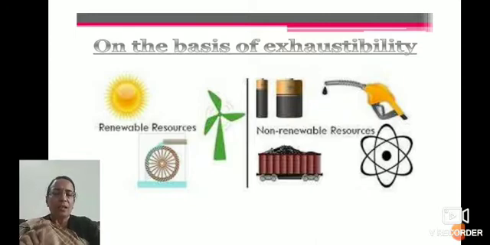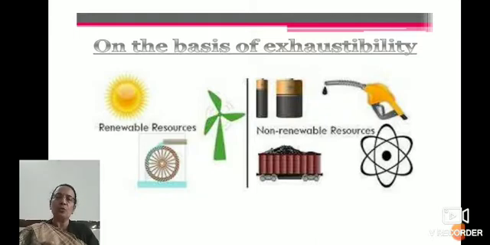See, renewable resources are the resources which can be renewed or reproduced by physical, chemical or mechanical processes. These are known as renewable or replenishable resources. Examples are solar and wind energy, water, forest and wildlife.